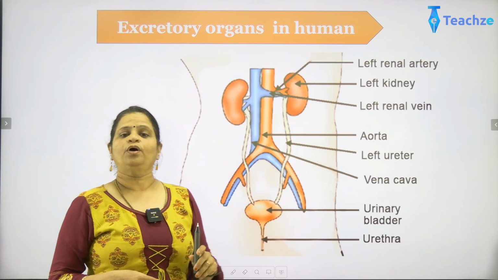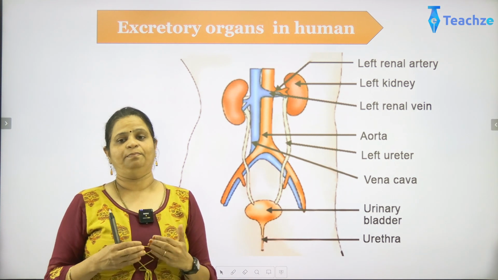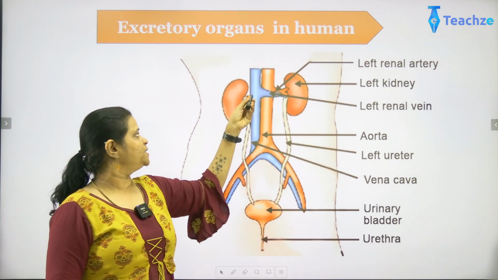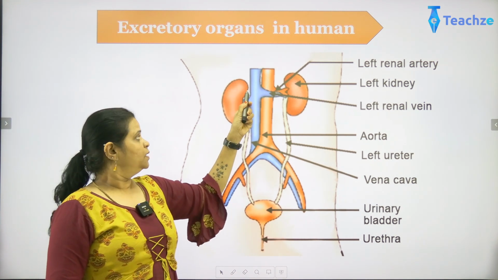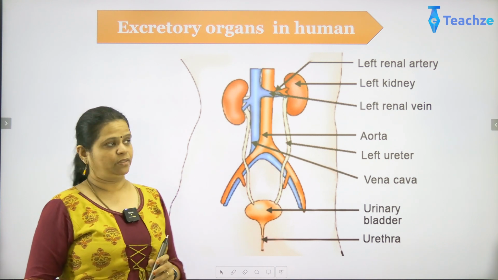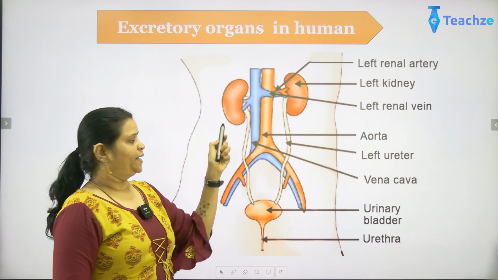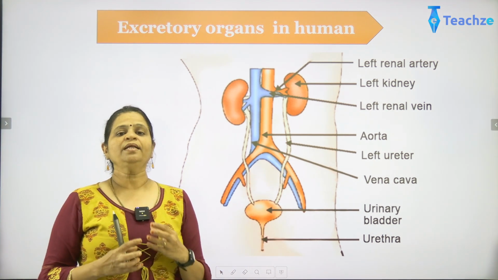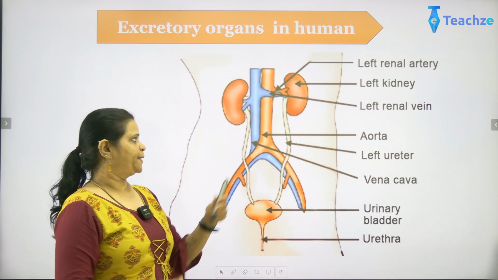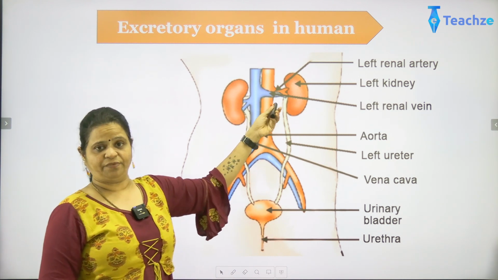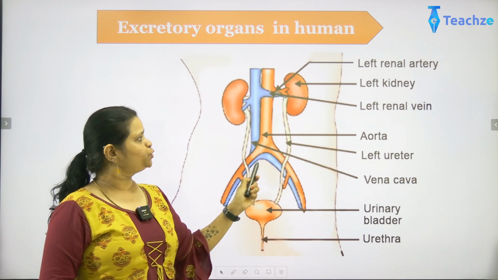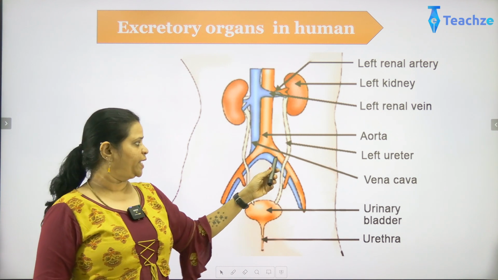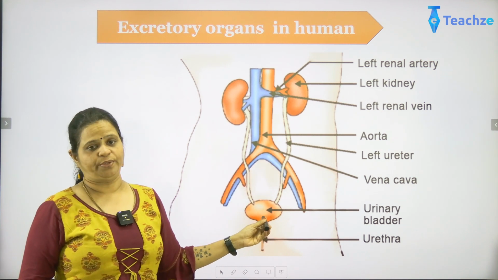Now apart from that, we all have a spinal cord which is bent at the backbone level, that is at the hip region. Because of that also, the kidneys have been placed so that the right one is kept at a little lower position. The position varies here. And as you can see, the kidneys are reddish brown organs. They are in the shape of a bean. So bean-shaped structures, that is what you can see from here. Now from there you have two tubes which are coming out, the ureters, which carry the excretory products to get stored in this urinary bladder.